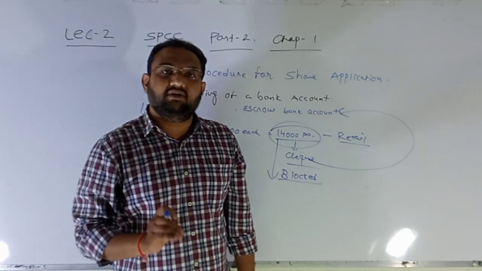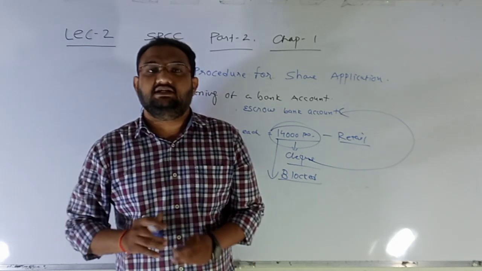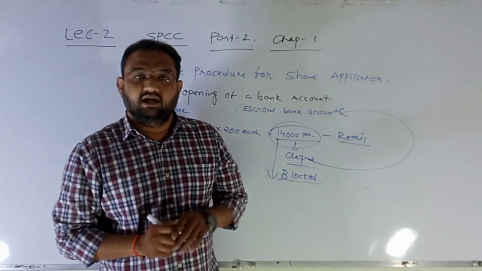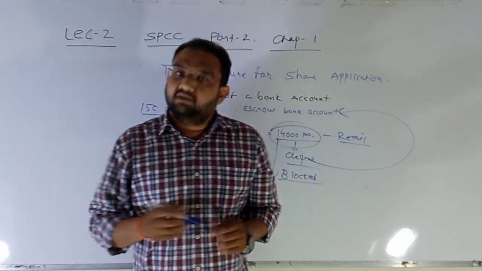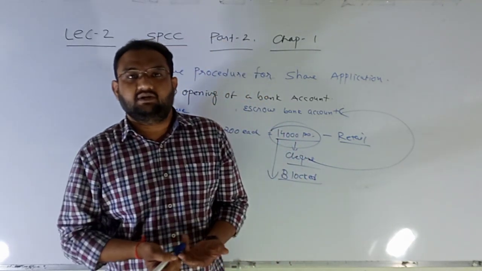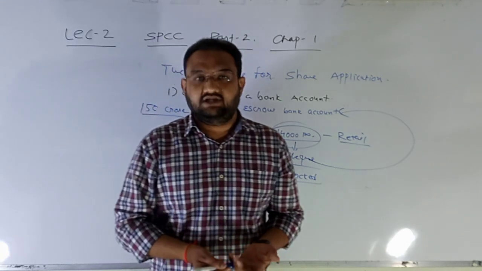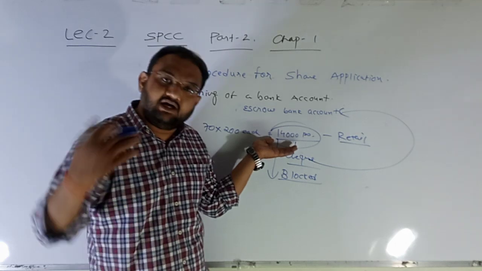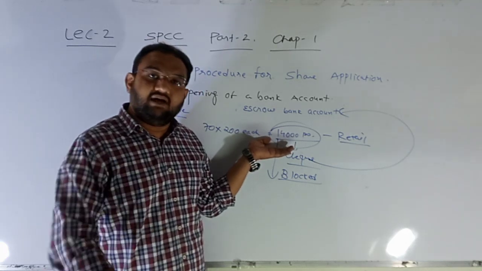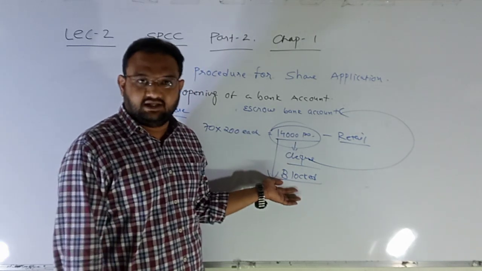Now say for example, the process runs for 10 days, and after 10 days I receive a message from the company that we regret to inform you that you haven't received any share. Then automatically this 14,000 rupees will be unblocked and will show in my regular balance.